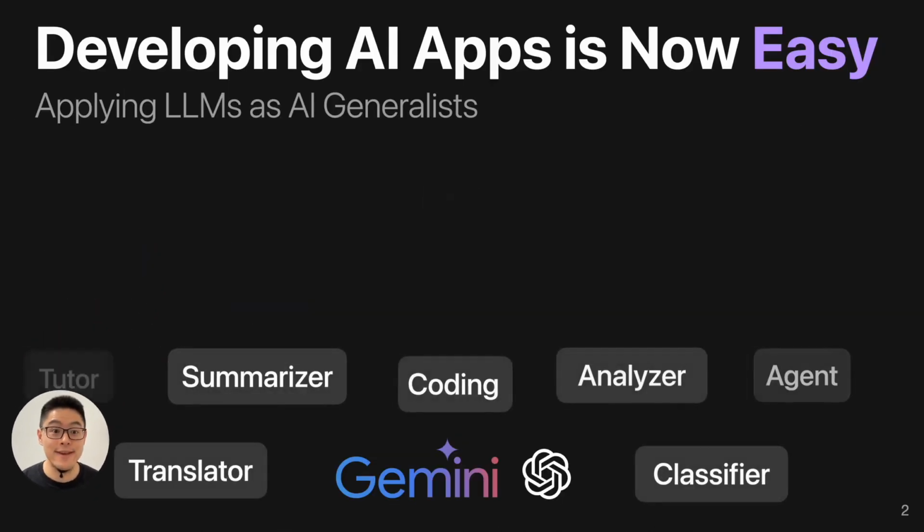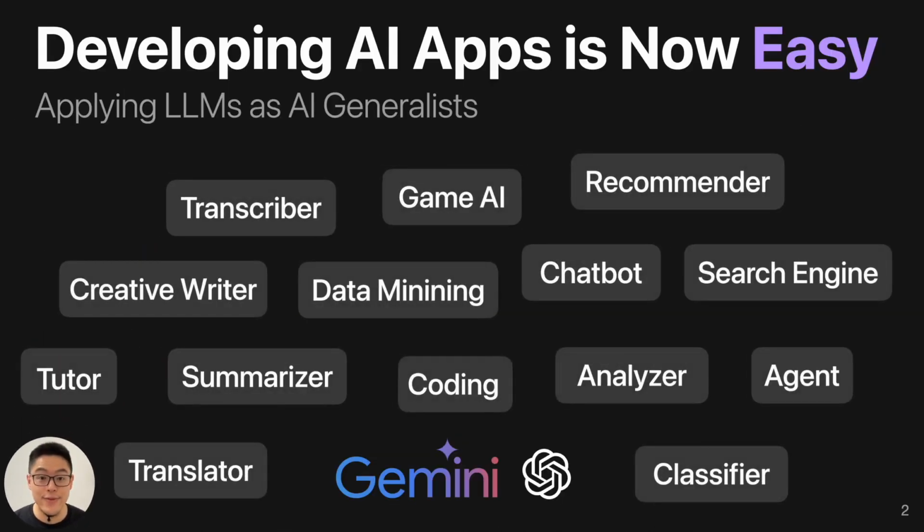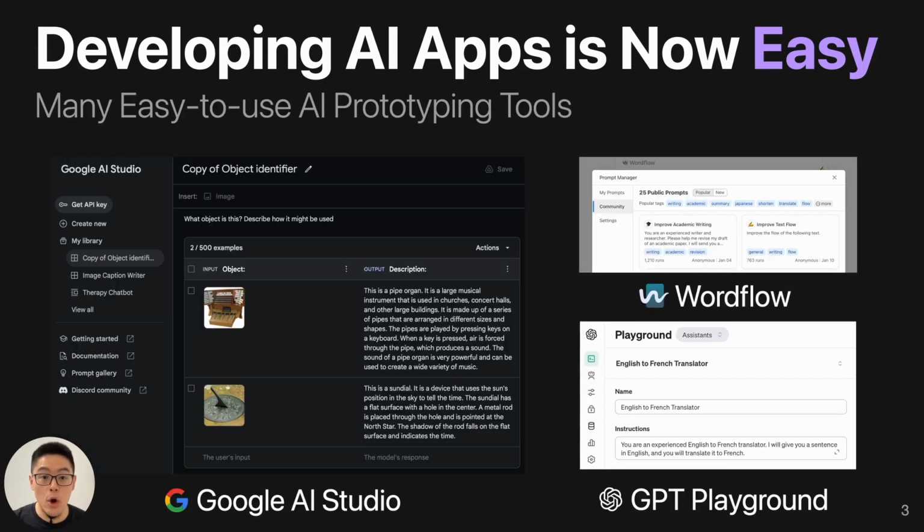Most recently, we have seen developing AI apps has become easier than ever before because people can use large language models as AI generalists to do a wide range of different tasks, such as translators, data mining, and chatbots. Moreover, different companies and researchers also propose many easy-to-use AI prototyping tools such as Google AI Studio, Wordflow, and GPT Playground. People can easily write prompts to create their own AI apps.